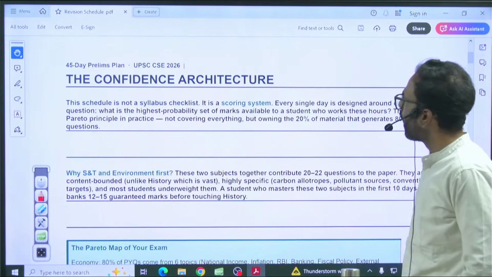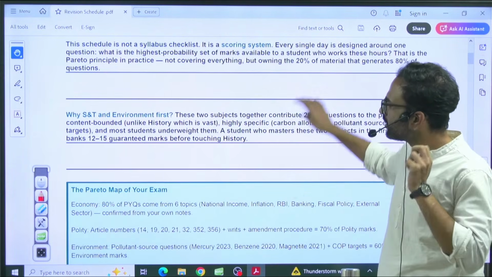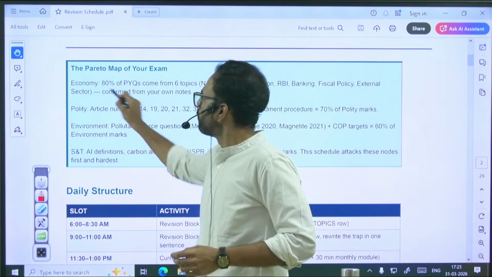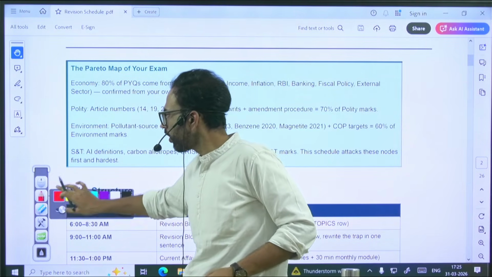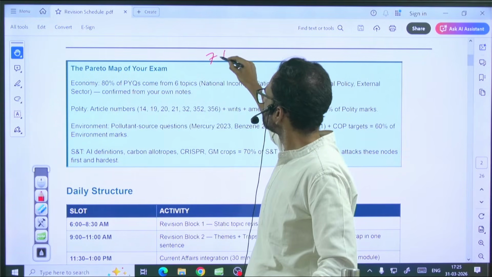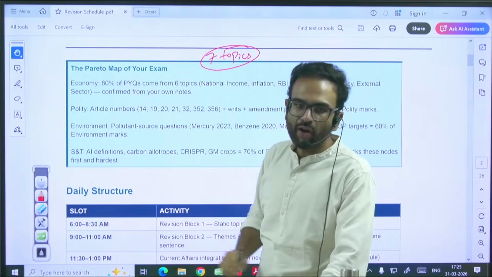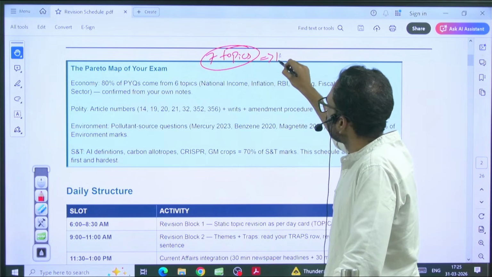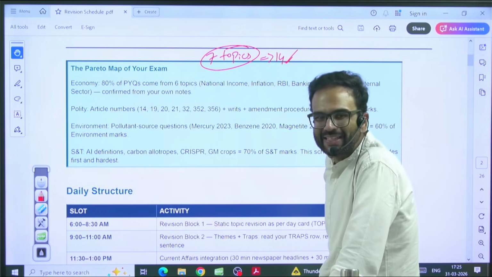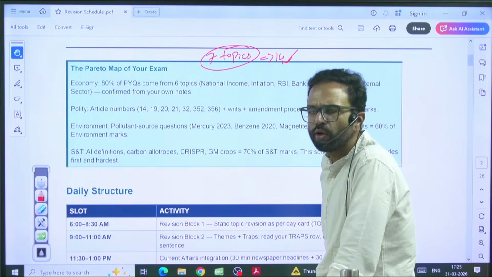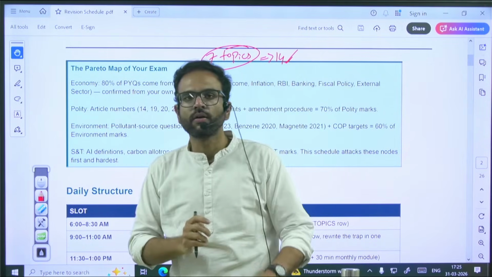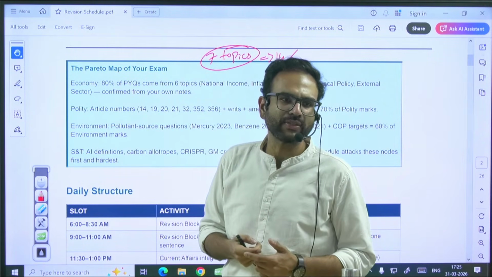How about the total schedule we have? So how am I designing this? Again, on the basis of the Pareto principle that I always suggest. Every year, if you take a look at the notification, there are 7 topics in the notification. And all of those topics will have equal weightage. Let's say 14 questions. Okay. Unless and until you get the basics right in most of these topics, you are never going to clear this exam. The basics will come in every topic on the patterns that you see already.